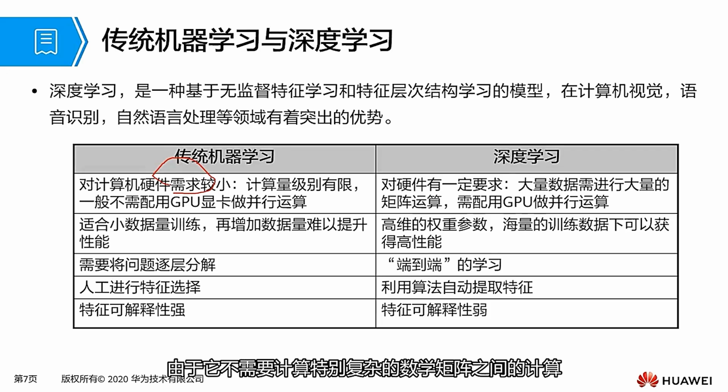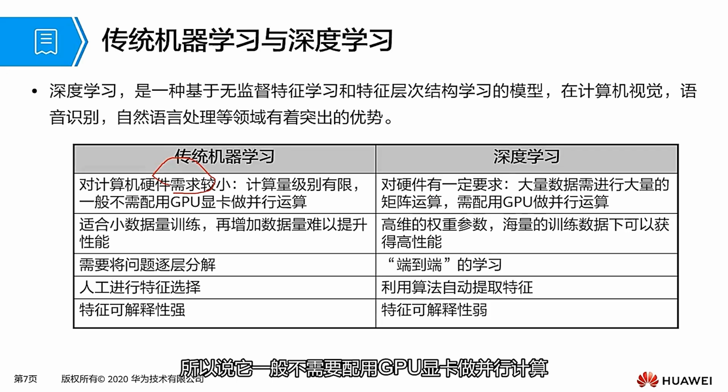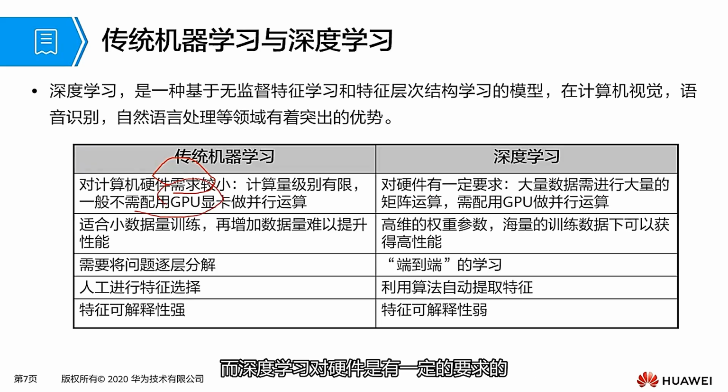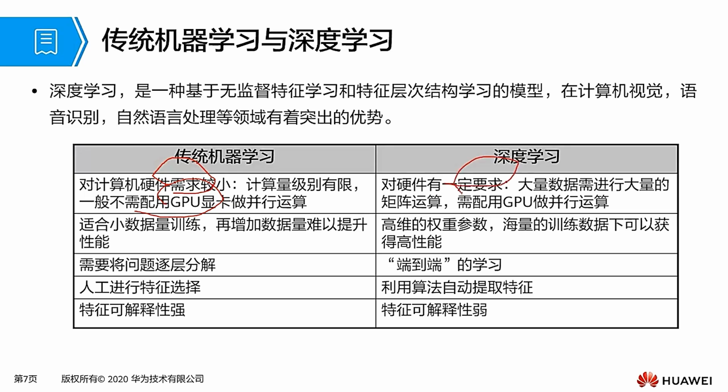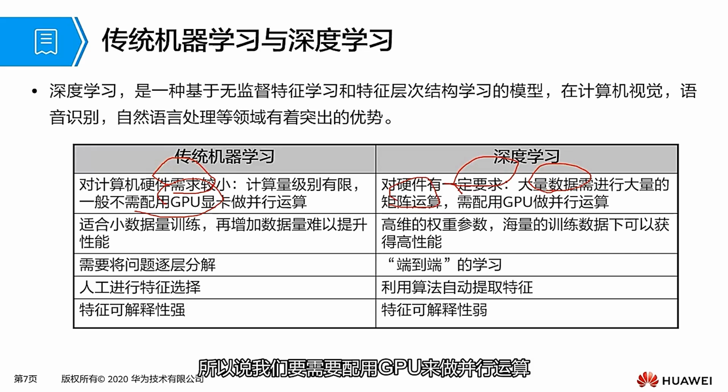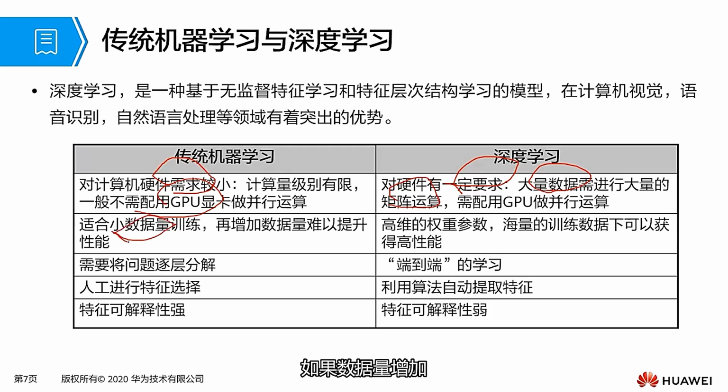Deep learning has certain hardware requirements, because with a large amount of data, when training our model, it needs to perform a large number of matrix operations, so we need to use GPUs for parallel computing. When comparing data volumes, traditional machine learning is suitable for training with small amounts of data. If the amount of data increases, it does not improve the performance of the model. Deep learning can handle high-dimensional weight parameters and the training of massive data, and is able to obtain a high-performance model.